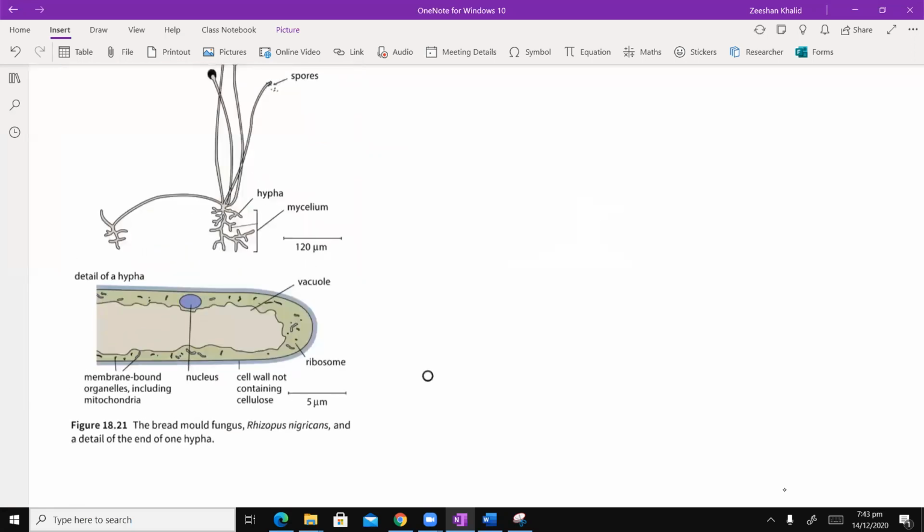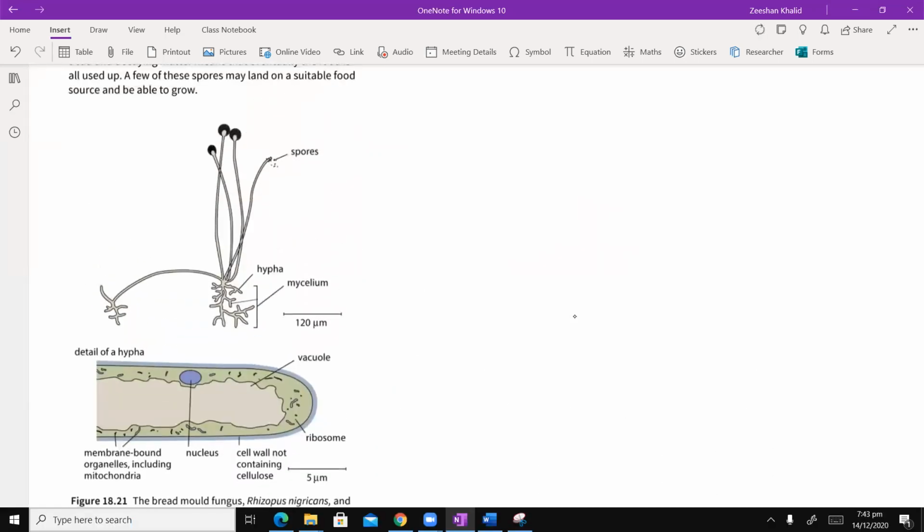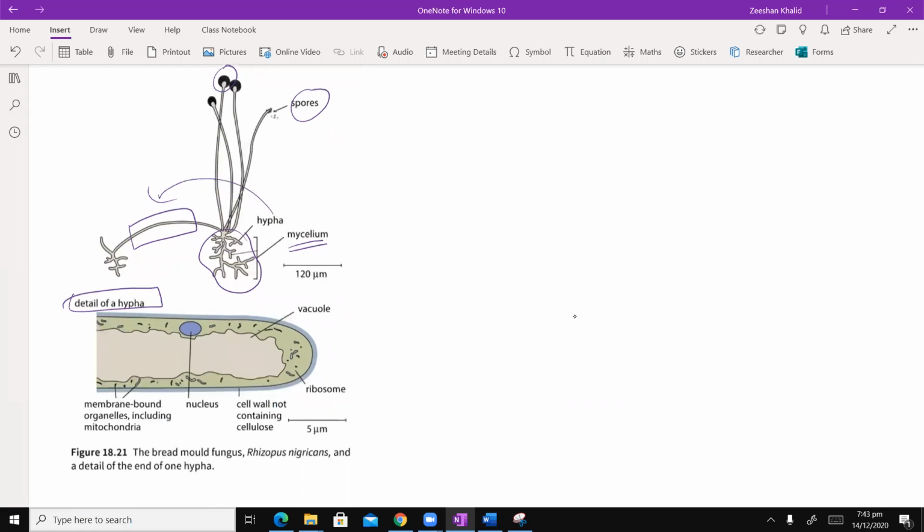I'm sure these names you have heard. O levels में आपने इनकी काफी detail देखी हुई है. So you have some spore producing bodies जहाँ से spores आप देख रहे हैं निकल रहे हैं. फिर you have this mesh of noodles, if you like. They're known as mycelium. और ये जो mesh है सारा, उसकी individual एक चीज, इसको हम hyphae कहते हैं. So it's hyphae, and that's the detail of hyphae that they're showing you. Again, you can see it has a cell wall, और एक nucleus दिखाया हुआ है उन्होंने, लेकिन multiple nuclei basically होते हैं. यहाँ से enzymes are secreted on the outside for saprophytic nutrition basically to take place.